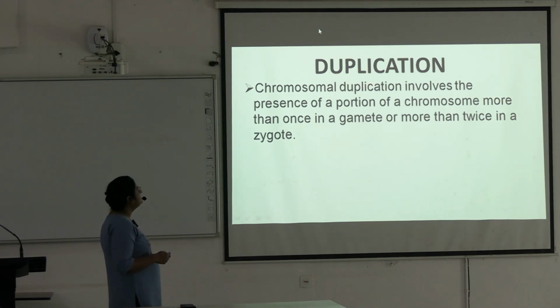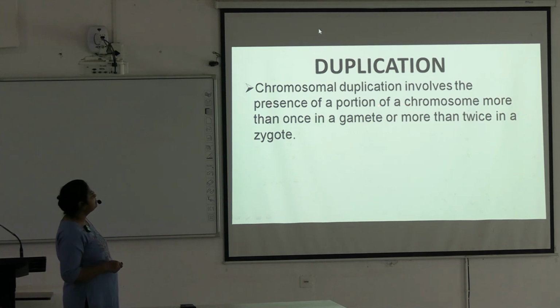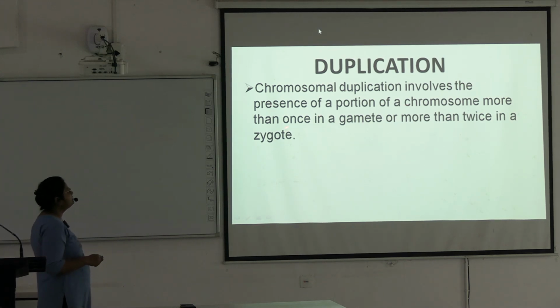Next is duplication. Chromosomal duplication involves the presence of a portion of the chromosome more than once in a gamete or more than twice in a zygote.